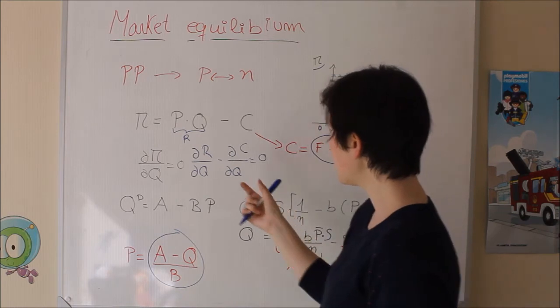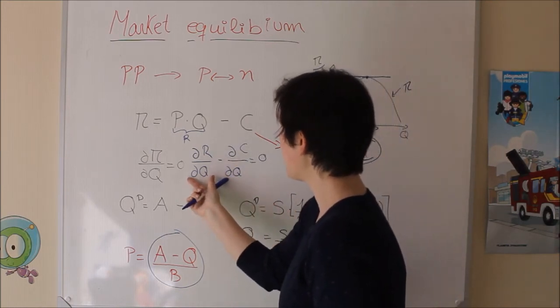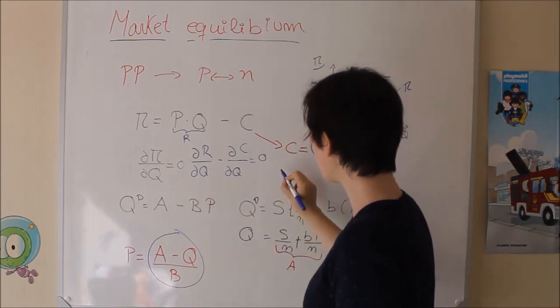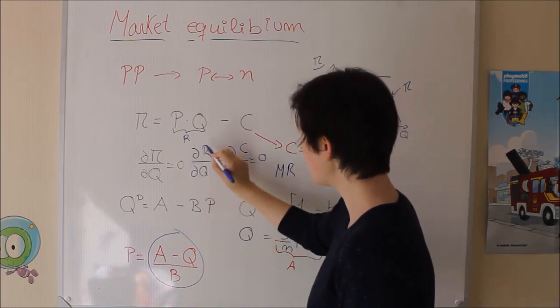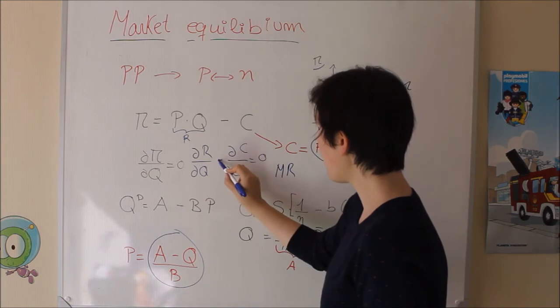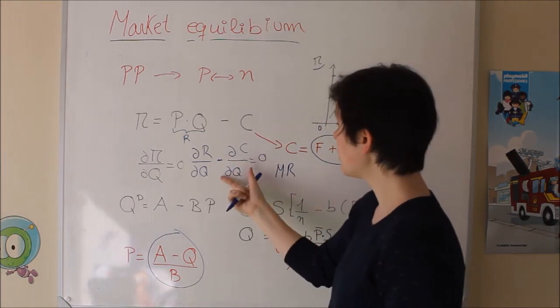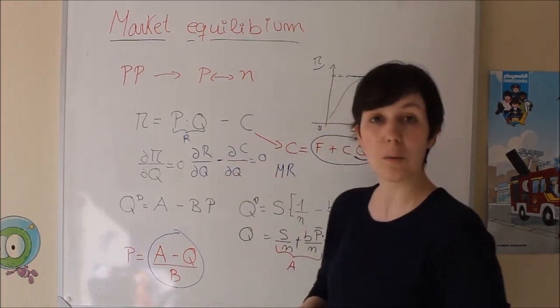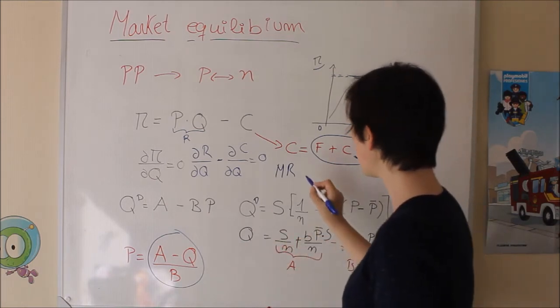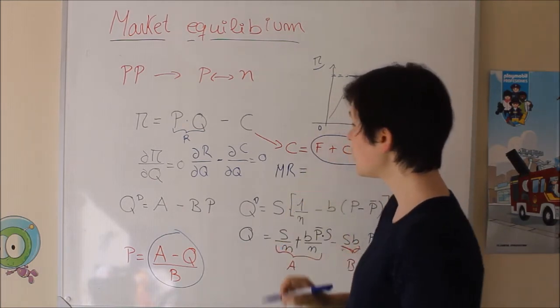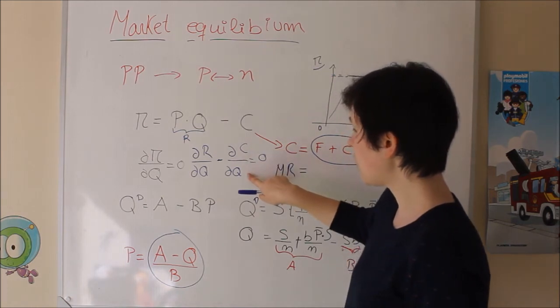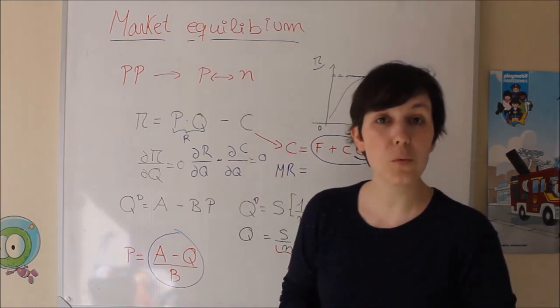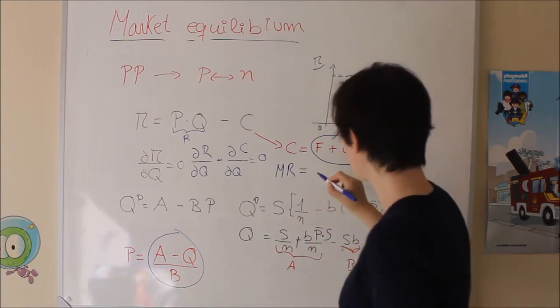In fact, we can see that the derivative of the revenues is also known as the marginal revenues. Okay, so this is marginal revenues. Here we have a minus, so these terms can go to the other side with a positive sign. So it's equal to the derivative of the cost with respect to the quantity, which is also known as the marginal cost.